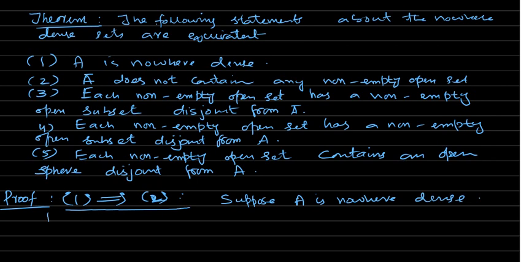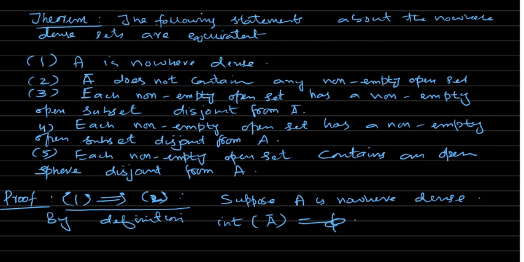Now by definition, the interior of the closure of A is empty. This is by definition.